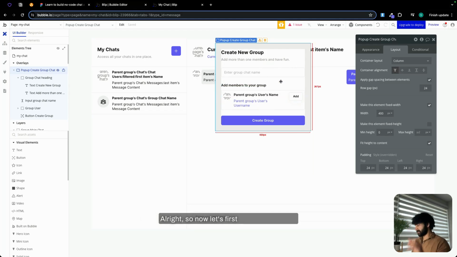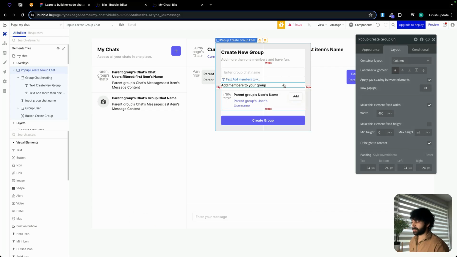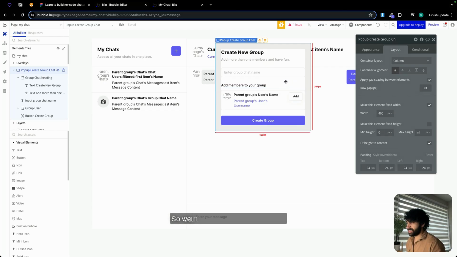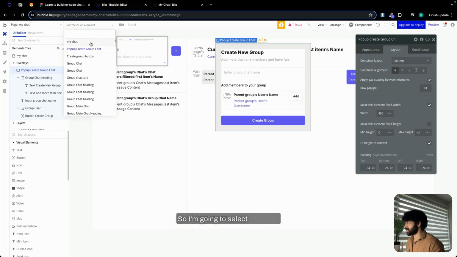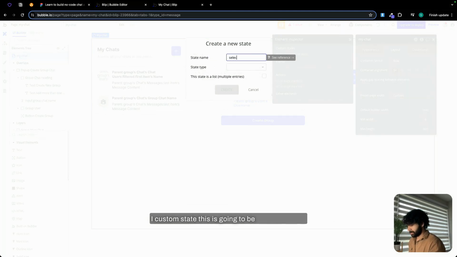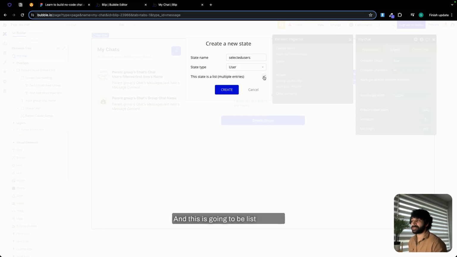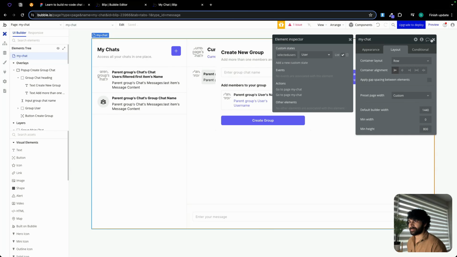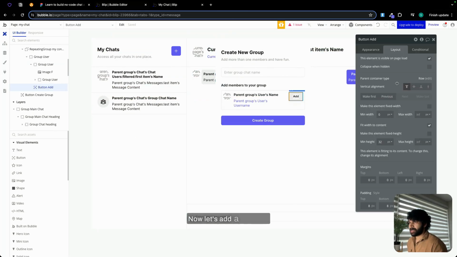Alright, so now let's first start by setting up the workflow for adding the users to our group. But for that, we need to create a custom state. We can create a custom state on the page level or on a group, but let's make it on a page level. So I'm going to select our page, that is my chat. Click on I, custom state. This is going to be selected users, or you can say members. Let's call this users, and this is going to be a list of users because we're creating a group. Hit on create. Amazing. Now let's add a workflow.